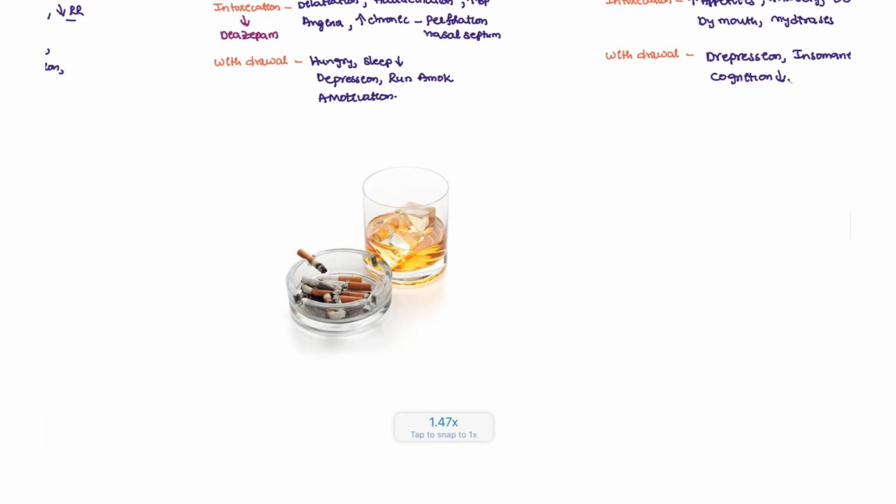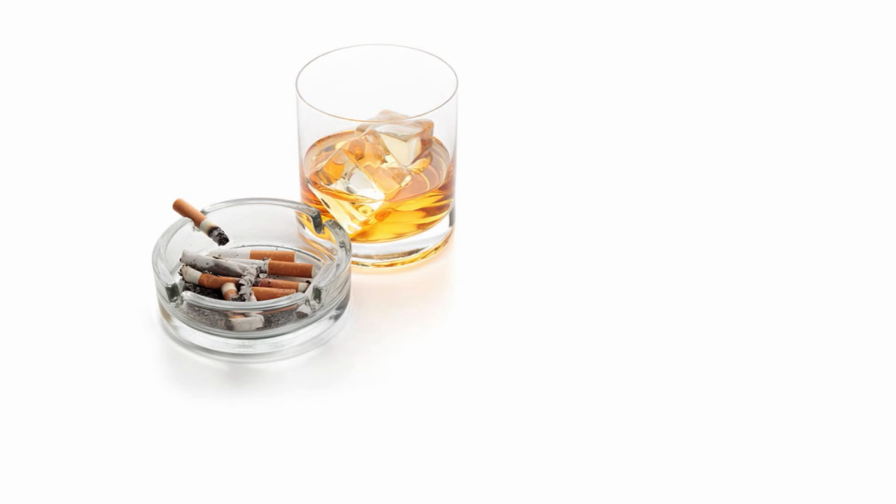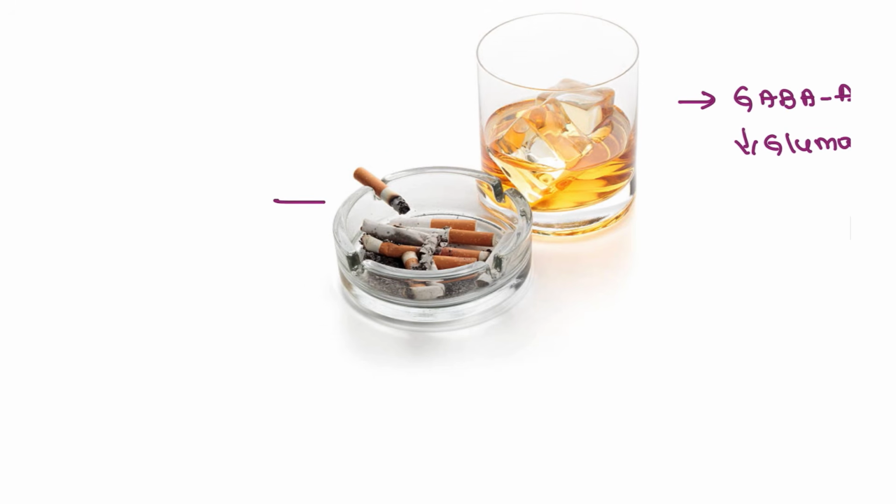Next, we have alcohol. So how is alcohol going to work in the body? Simply, alcohol increases GABA A and decreases glutamate. So the main mechanism of action for alcohol is that it will increase GABA and decrease glutamate. Cigarettes are going to increase the nicotine levels in the central nervous system. That is what is seen in patients associated with nicotine.